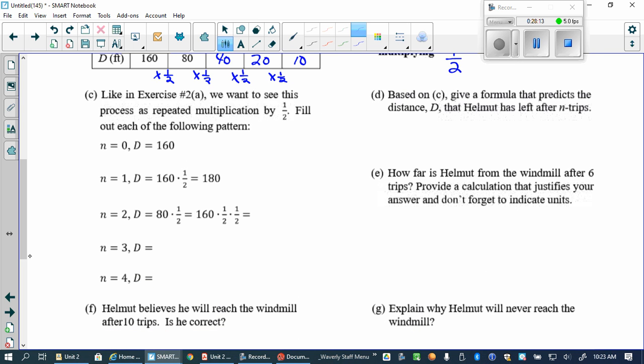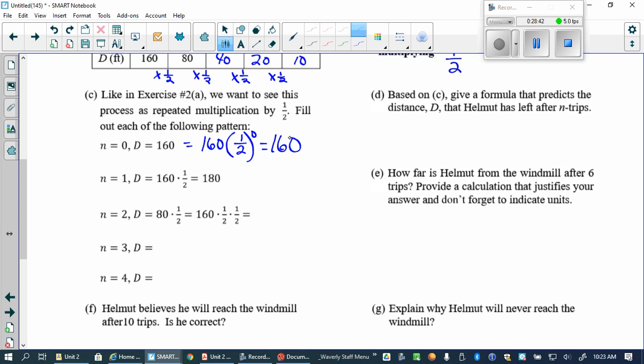So let's just work this so we get into the previous page, right? Before his first trip, he's 160 feet, isn't he? So wouldn't that really be 160 times 1/2 to the 0 power? What's 1/2 to the 0 power, everybody? 1. And so that actually equals 160.